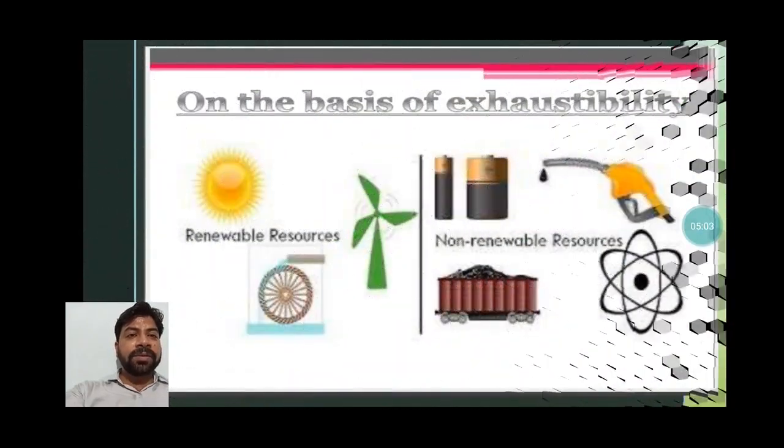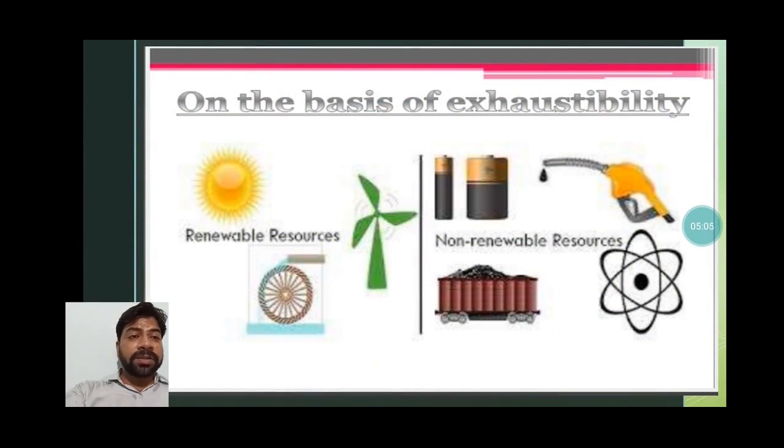Next, we divide the resources on the basis of exhaustibility. As mentioned in your book also, on the basis of origin: biotic, abiotic. On the basis of exhaustibility: renewable, non-renewable. You know what renewable resources and non-renewable resources are. Sun energy can renew itself, wind energy can renew itself. So these are the renewable sources of energy.